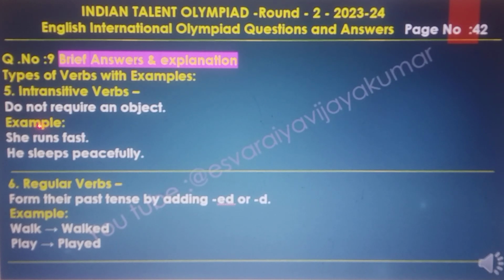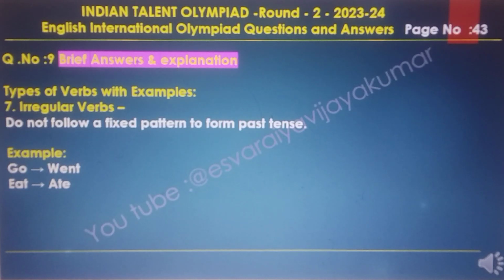She runs fast. She sleeps peacefully. And sixth one, regular verbs form their past by adding ed or d. Walk, walked. Play, played. And seventh one, irregular verbs do not follow a fixed pattern to form the past tense. Examples, go, went, eat, ate.